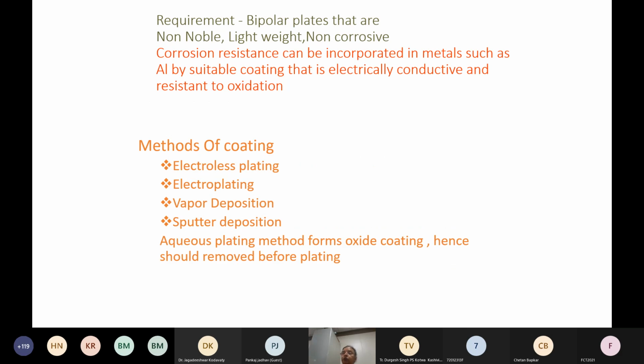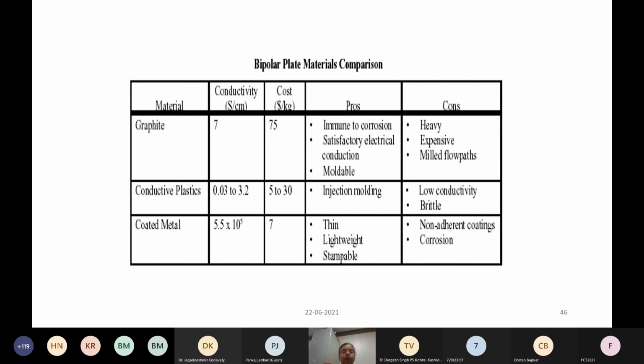You can use various methods like electroless plating, chemical vapor deposition, or sputter deposition to form coatings which are stable in the fuel cell environment. There are pros and cons for each one of these.